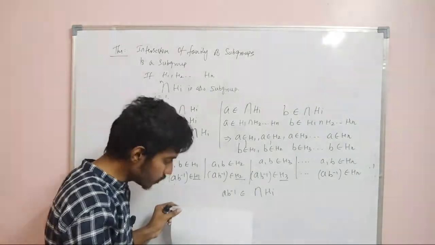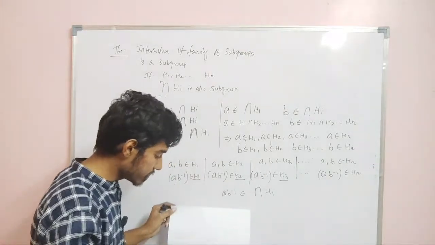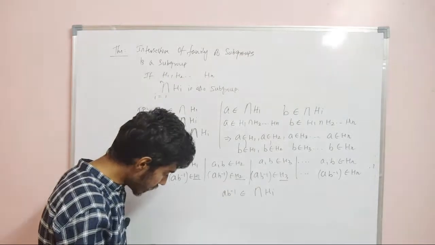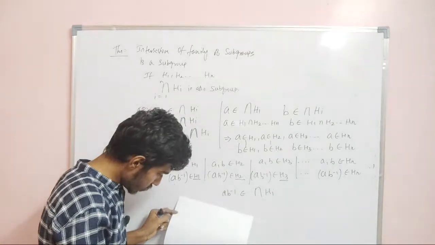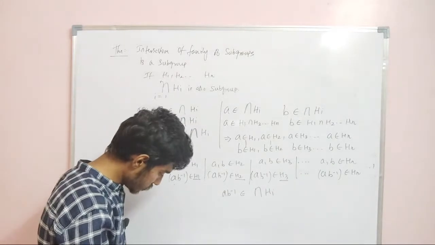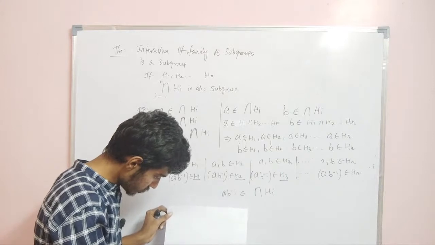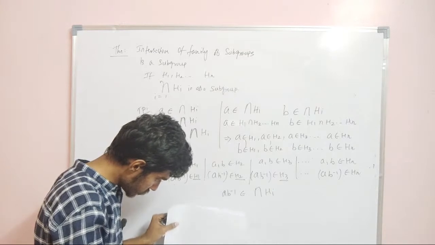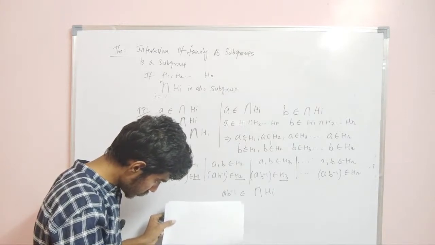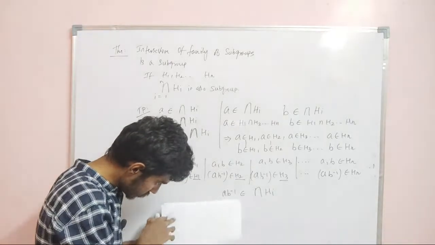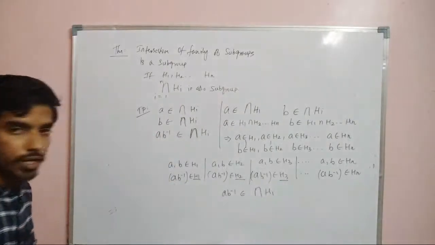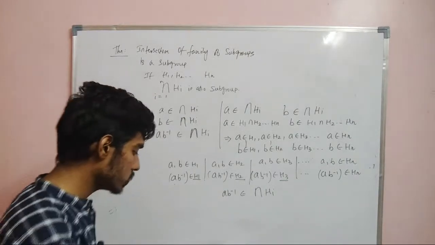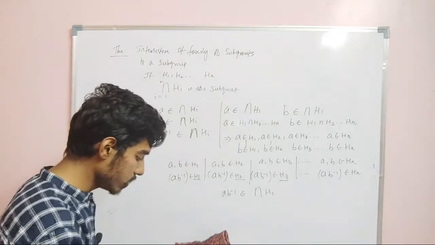We need to show that the union of two subgroups is not necessarily a subgroup. We need to prove that the union is not a subgroup. I'll just quickly fill the ink. Now we need to show that if H1 and H2 are subgroups, H1 union H2 need not be a subgroup. So we need to give one counterexample, right?